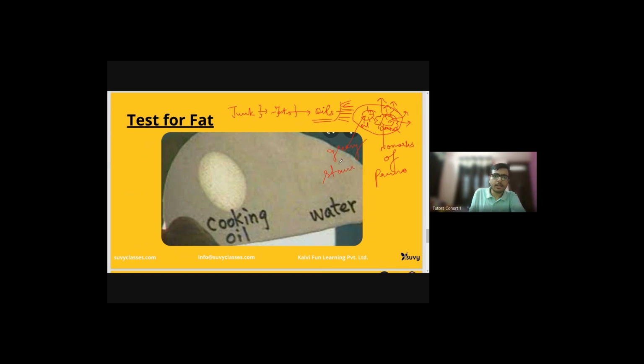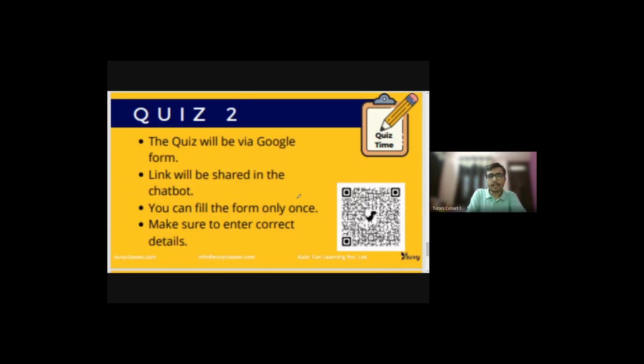You can test this at your homes as well. Just take oil in your hands and rub it over the paper. This oil will create greasy stains on paper, confirming the presence of fats. I hope this is clear. So that was about the lab. We have done 3 experiments in the lab.